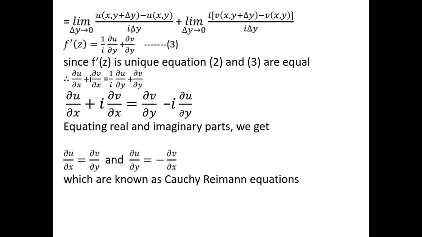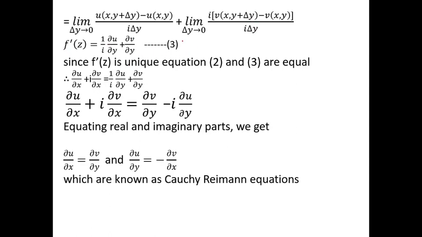Therefore, we express in terms of partial derivatives, ∂u/∂y plus limit delta y tends to 0. Here the i gets cancelled, remaining is [v(x, y+delta y) minus v(x, y)] divided by delta y. Again, this represents the derivative of v with respect to y. That derivative should be partial because x does not change, only the y variable changes, therefore ∂v/∂y. Treat this as equation number 3.